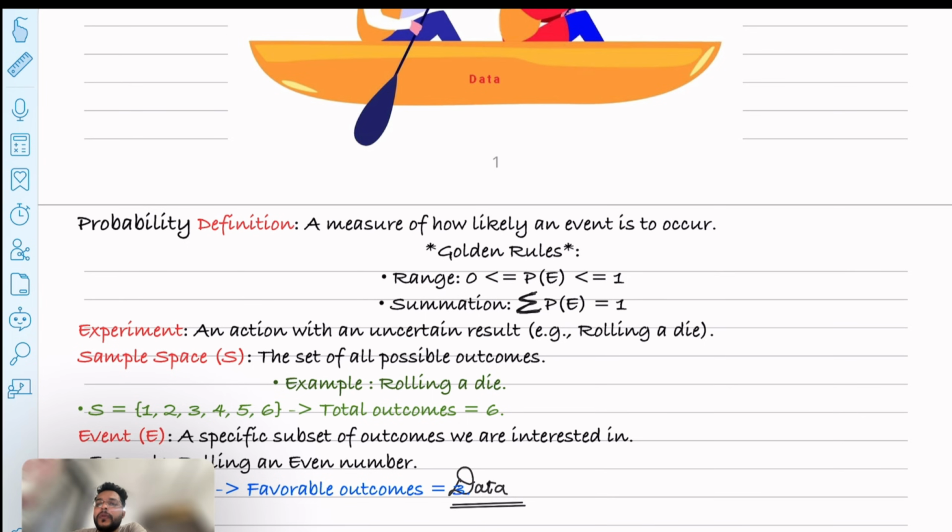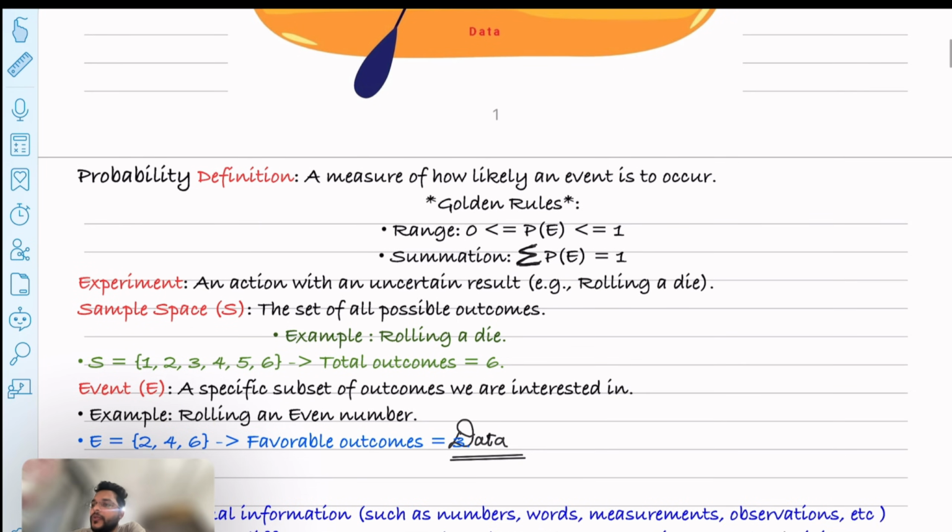Now let's talk about the experiment. Let's say you are going to roll a die. This is an experiment, an action with an uncertain result. You are not certain what the result might be, because the die has 6 faces. So this is an action with an uncertain outcome. And there is a sample space, which is the set of all possible outcomes. When you roll a die, there can be 1, 2, 3, 4, 5, 6. So a total of 6 outcomes are possible.